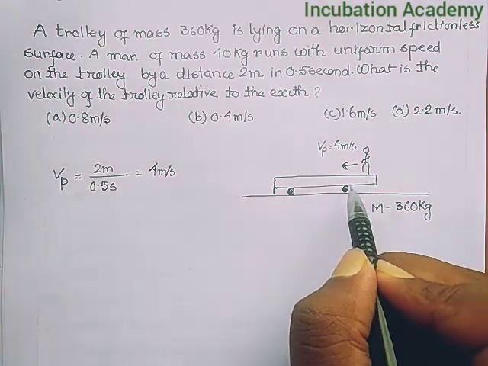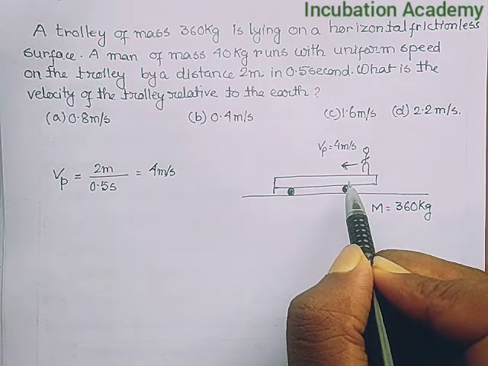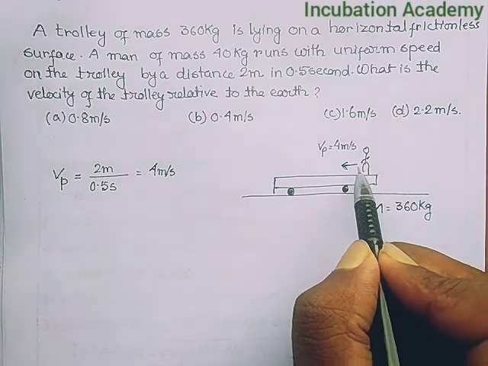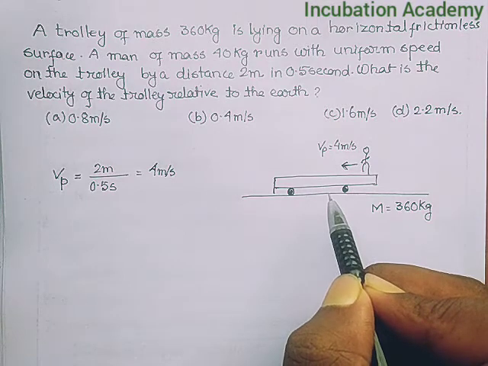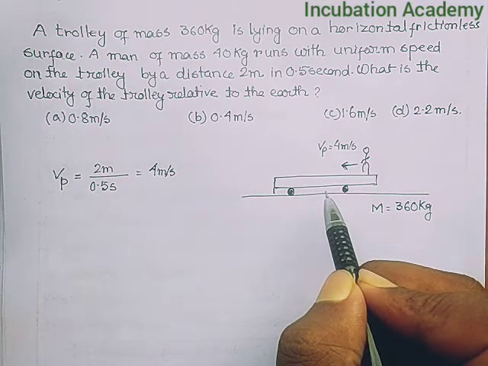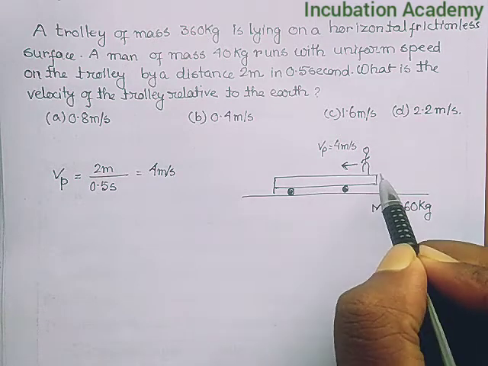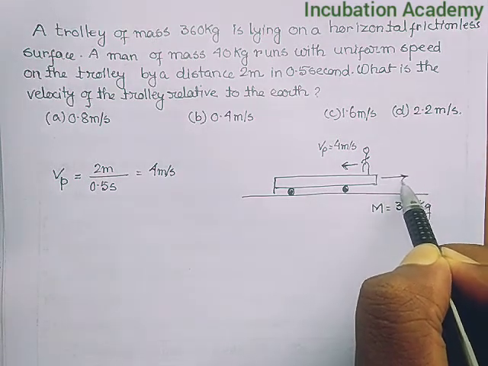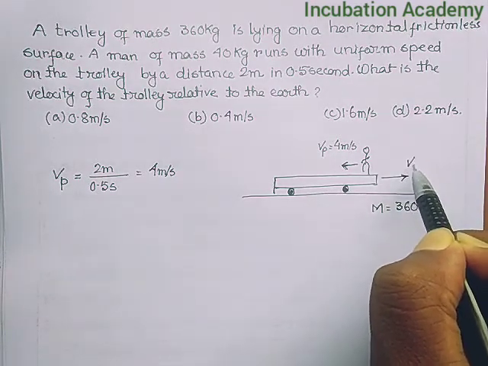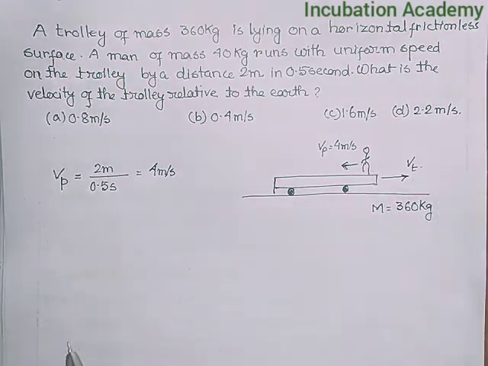Since the man and the trolley form a system, as the man moves from right to left, to keep its center of mass at its position intact, since no external force is acting on it, the trolley will move in that particular direction. Let us consider this is the velocity of the trolley.